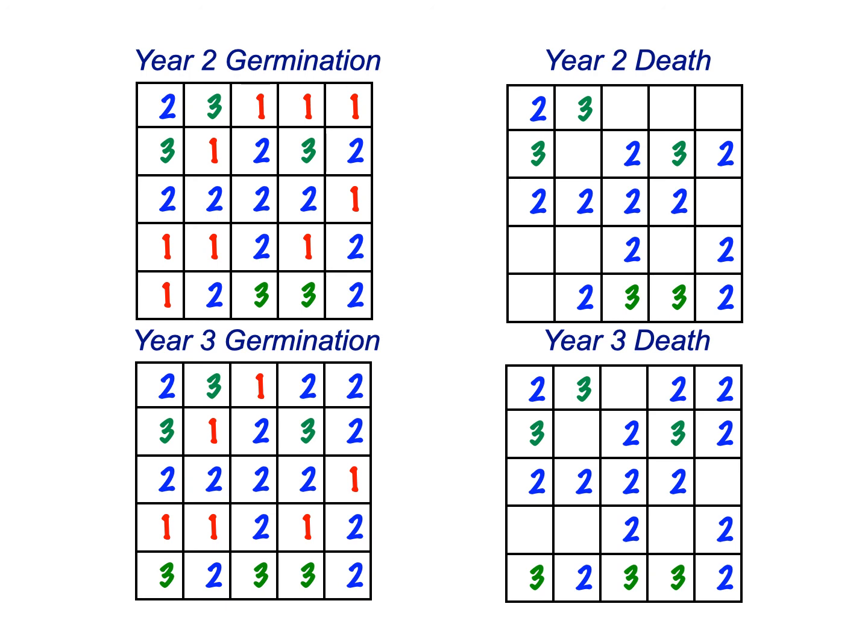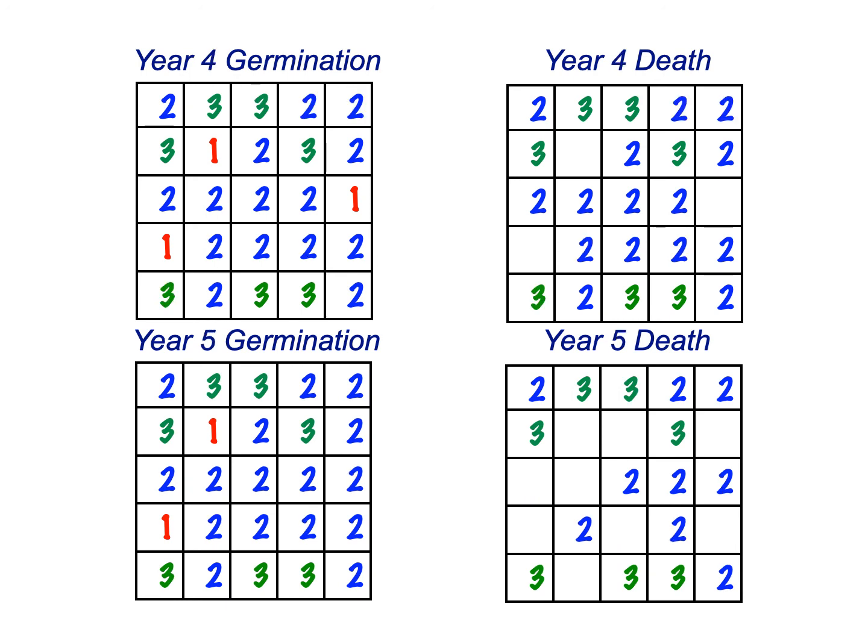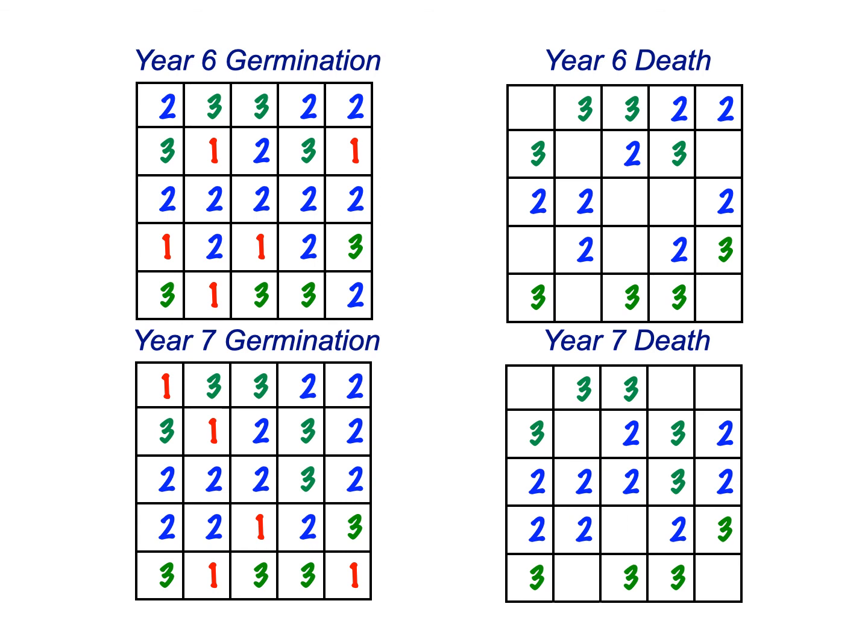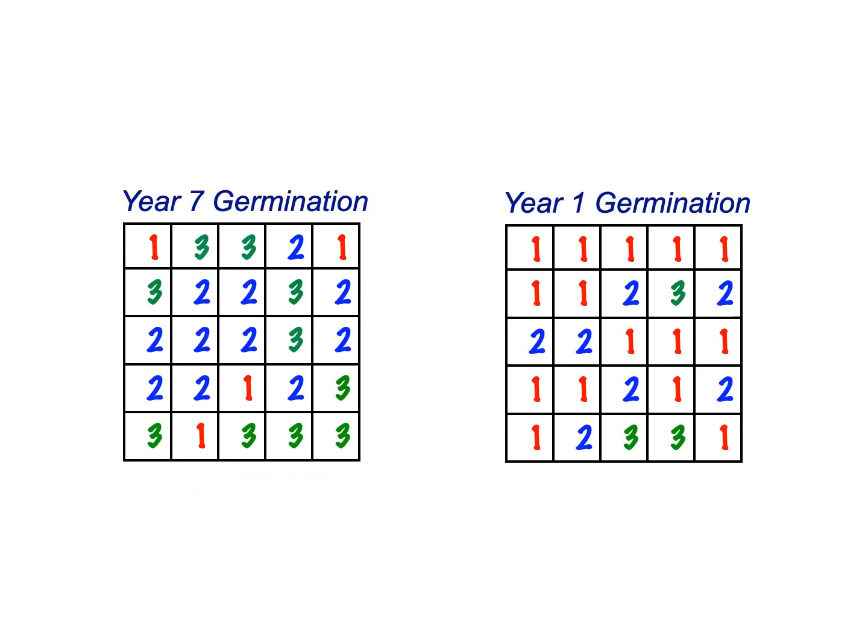And what happens as time continues on: here we have year 4, then year 5, year 6, and then finally let's stop at year 7. If we compare year 7 to year 1, what we get is, because these species have different abilities to disperse and different lifespans, the 3s begin to dominate over time.